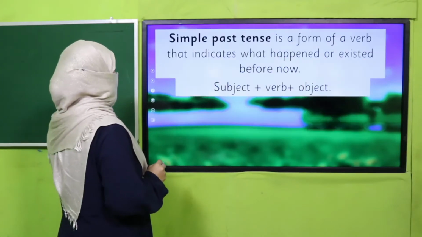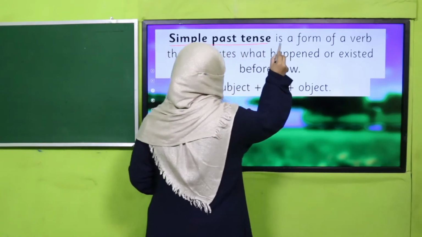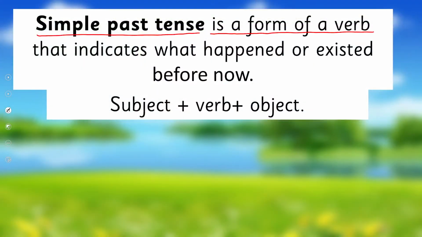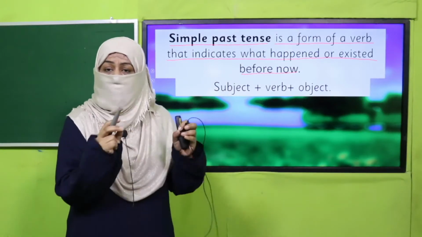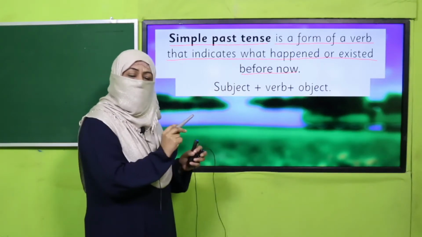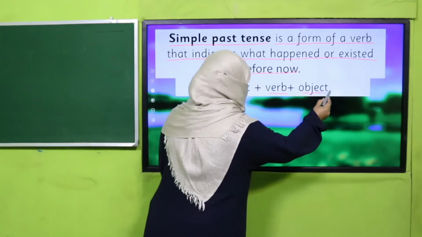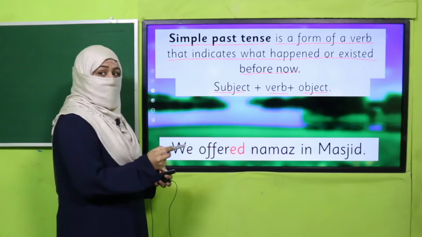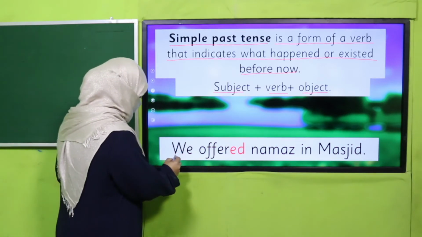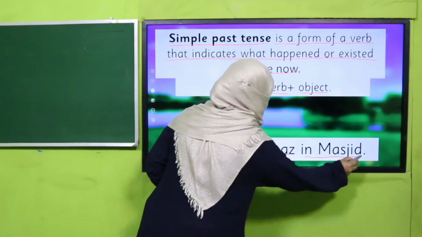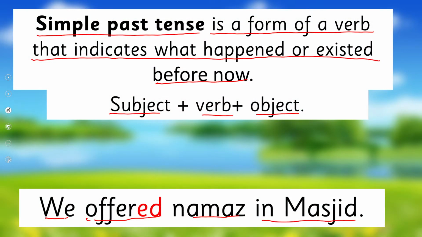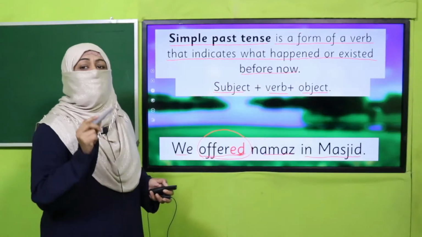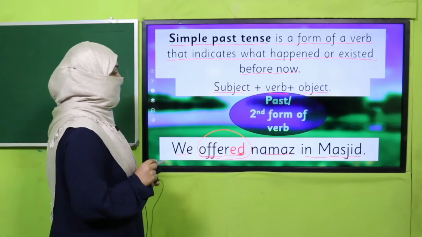Right? But for simple past tense, what happens? Simple past tense is a form of verb that indicates what happened or existed before now, which has just happened, which has already finished. So the sentence structure remains the same: subject, verb and object. And what is the difference? I just told you we offer namaz, and here I have written we offered namaz in masjid. Now this sentence indicates namaz has already been offered. So I have added ed. It means it's the second form of verb and it is simple past tense.